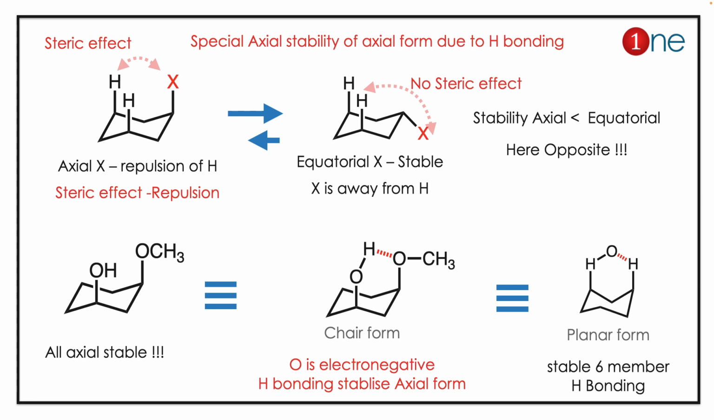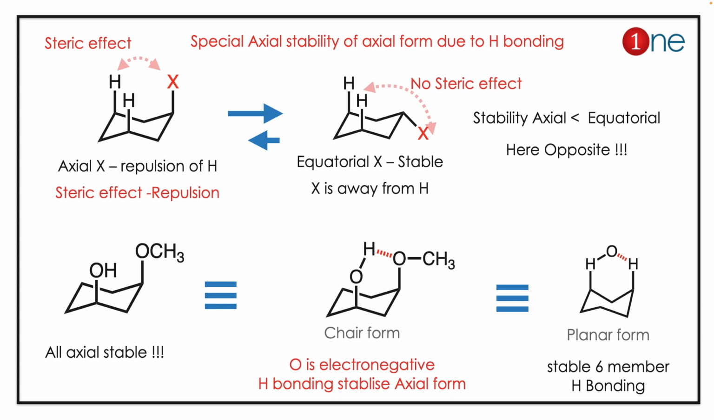Normally in any cyclohexane, the axial bond is less stable than the equatorial bond because of the steric effect. Hydrogen feels the repulsion of the substituent, so equatorial is always stable. In our case you might think the same, but axial is stable here. The axial stability comes from hydrogen bonding.